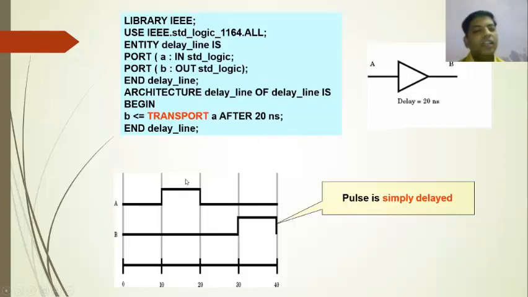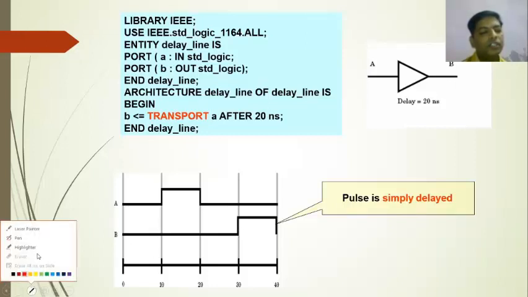In the earlier example, the pulse would get rejected, but here, if A is high for 10 nanosecond to 20 nanosecond, the pulse will get delayed by 20 nanosecond. So the pulse will get exactly delayed by 20 nanosecond from this location to this location.